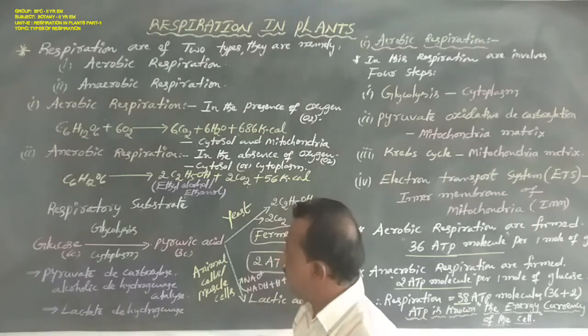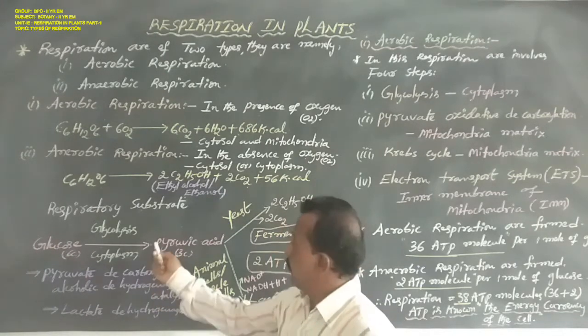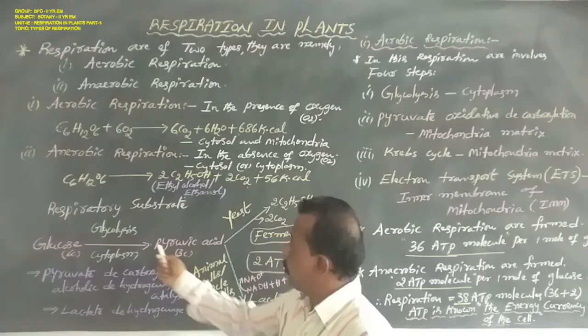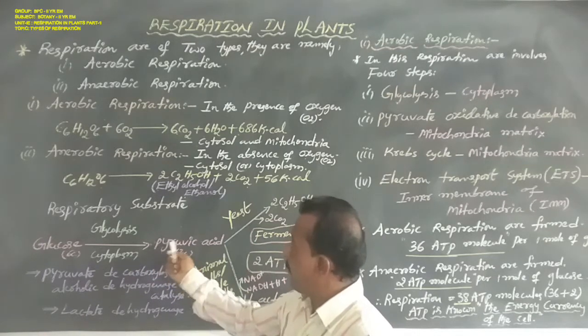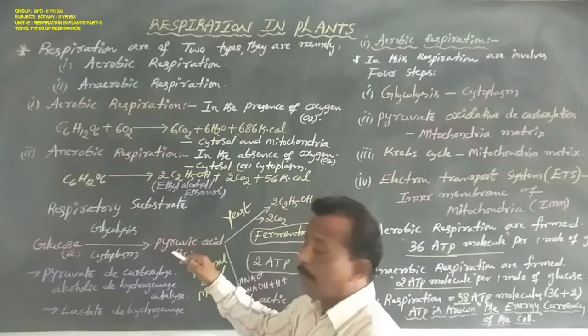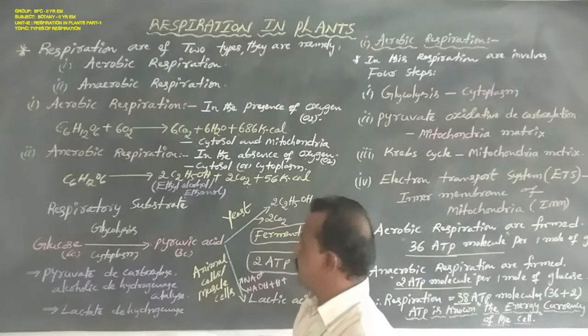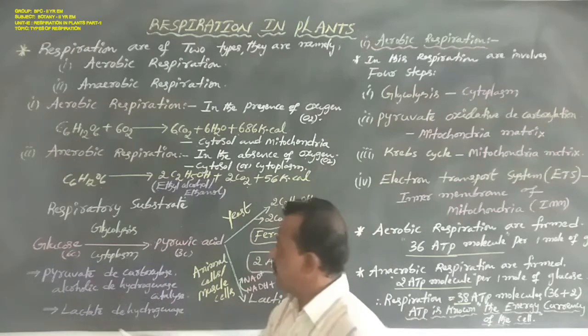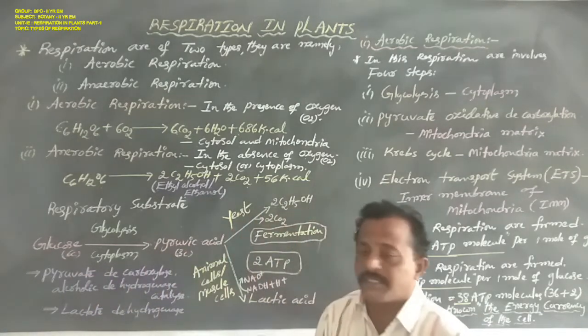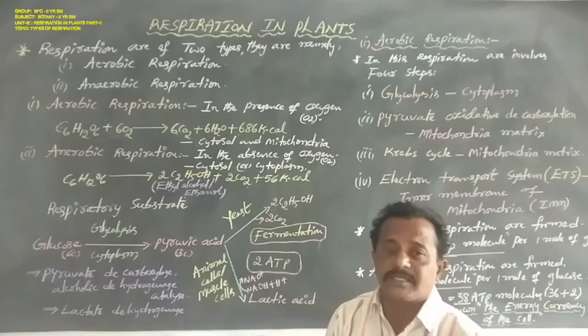Okay now, hence 2 molecules of 3-carbon pyruvic acid are converted to acetaldehyde in the presence of pyruvate decarboxylase. Why?